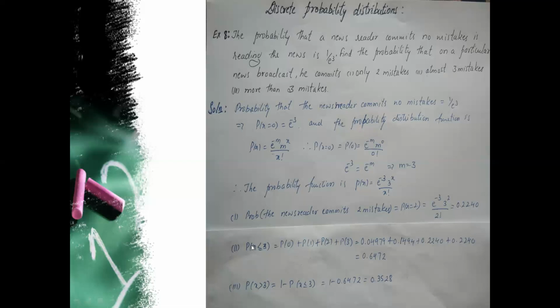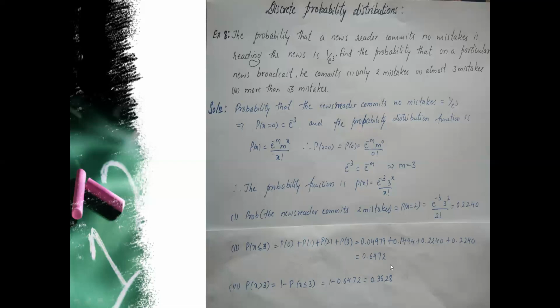The second question is the probability that at most 3 mistakes are committed. So at most 3, maximum 3 mistakes are committed. That means it is the probability that x is less than or equal to 3. So less than or equal to 3 means it may be 0, 1, 2 or 3. So we'll add all these probabilities: p of 0 plus p of 1 plus p of 2 plus p of 3. For p of 0, put x equal to 0 in this, we get e raised to minus 3. Or else write this function in your calculator, go on substituting the values of x as 0, 1, 2 and 3, you will get the corresponding values. Add them. So the answer is 0.6472.